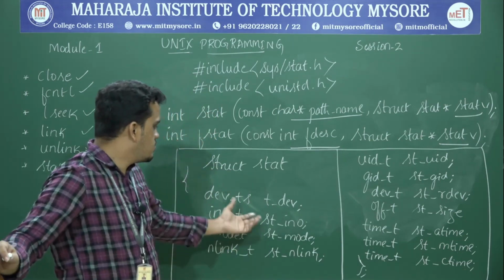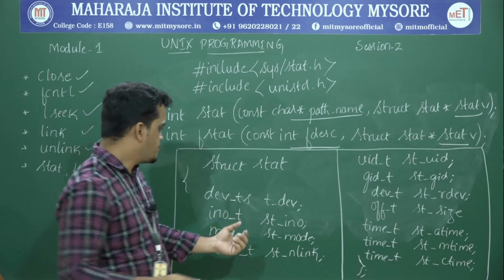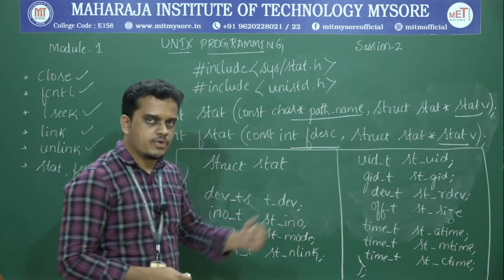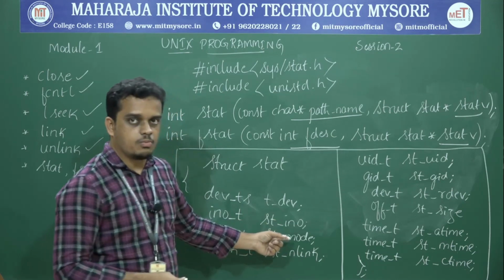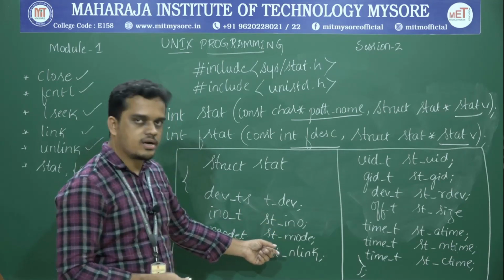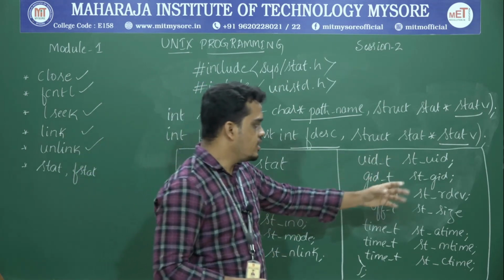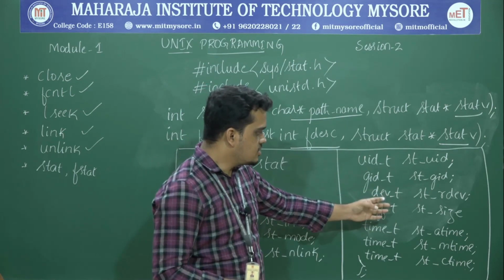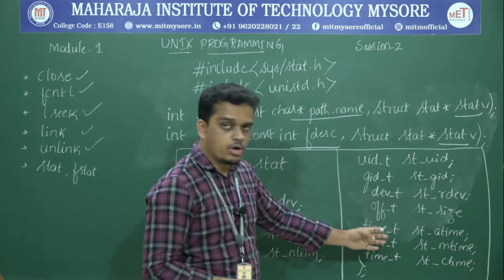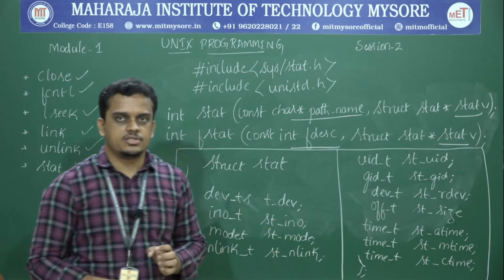In this structure, it can be observed that it records the device ID, inode number, the mode, the hard link count, user ID, group ID, the size, and the access time, modification time, and the change time.